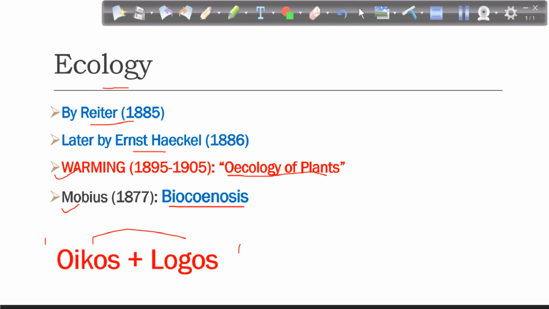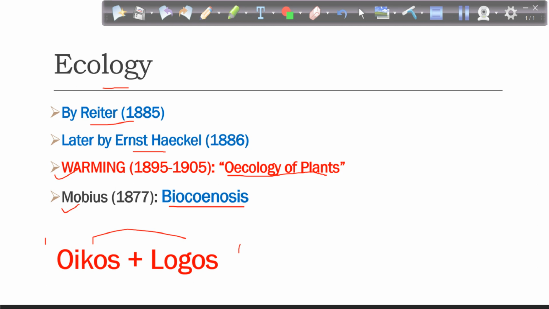So how do we define it? We say it is the investigation of the total relations of the animal to its inorganic and organic environment. So basically we are talking about the relationship of an organism with its inorganic environment and organic environment. This is a proper definition of ecology.